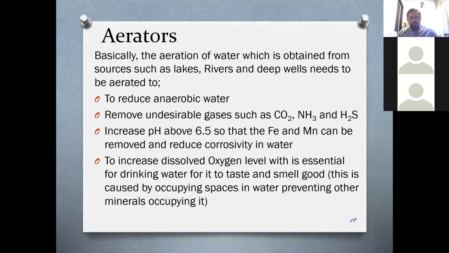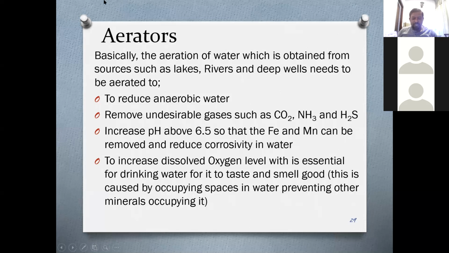In these natural places, sometimes natural processes take place, for example anaerobic digestions, then deep sedimentations, things like that. Due to that, there could be certain things present in the water.